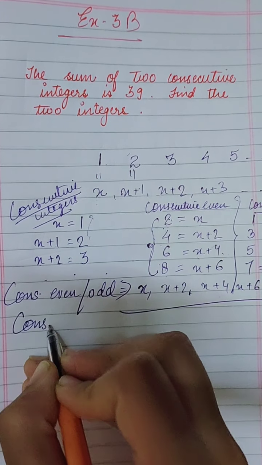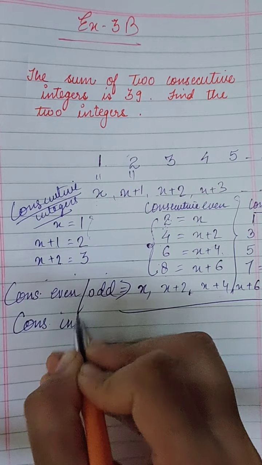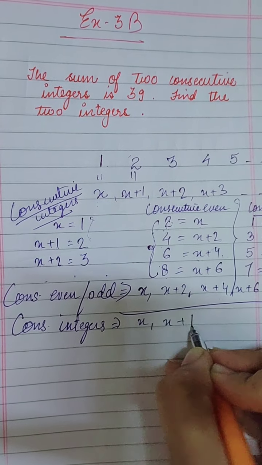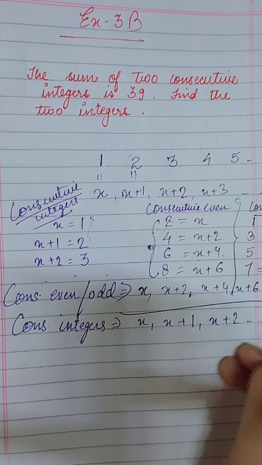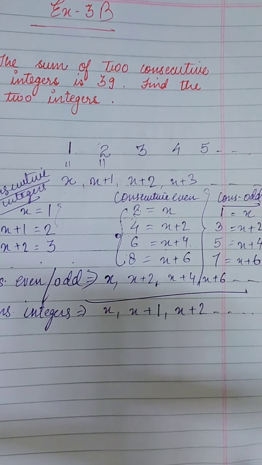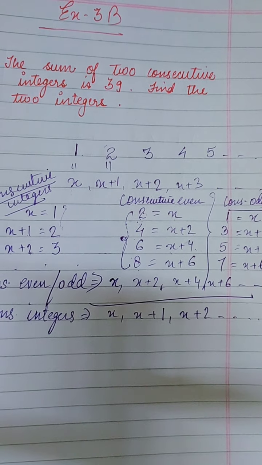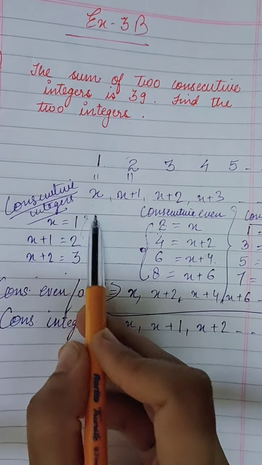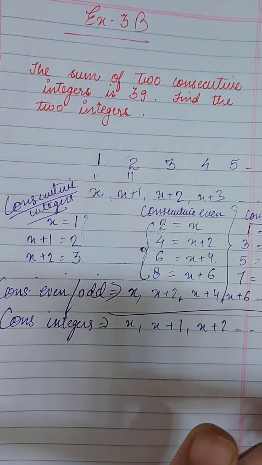And for consecutive integers only, what will we take? x, x plus 1, x plus 2 and so on. Understood this thing? You have to make this clear in your mind. This concept should be clear in your mind: what is a consecutive even and odd integer and what is a consecutive integer? Simple, with numerals only I have told you, so that you should not get confused.